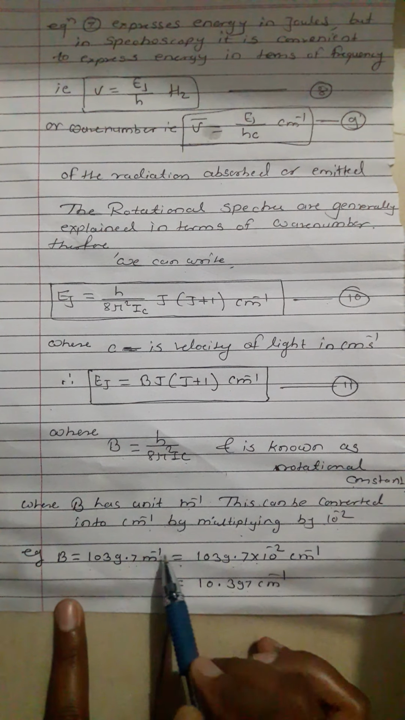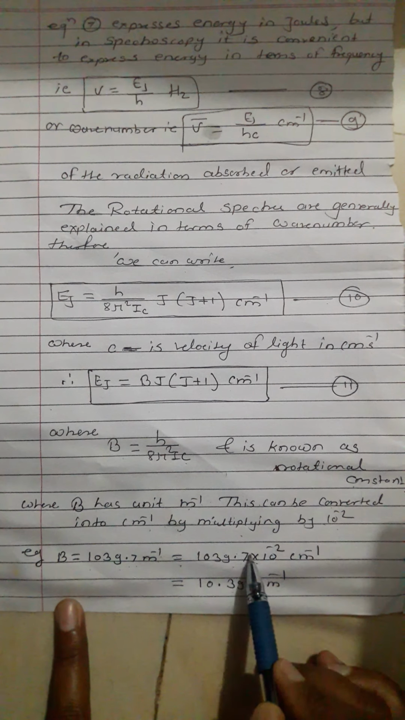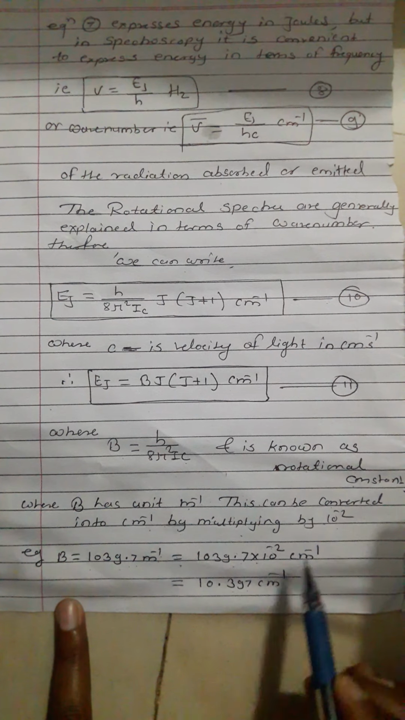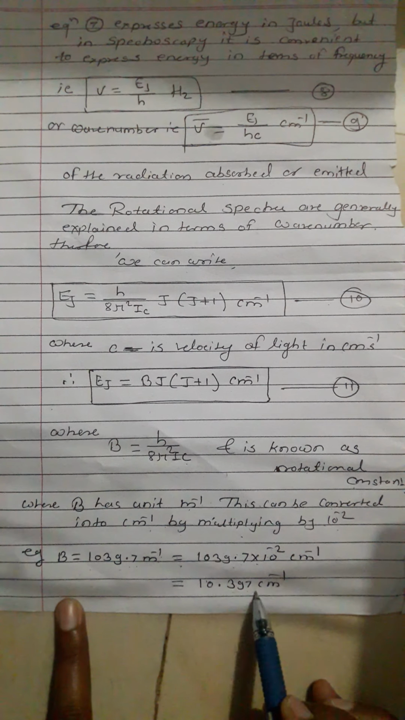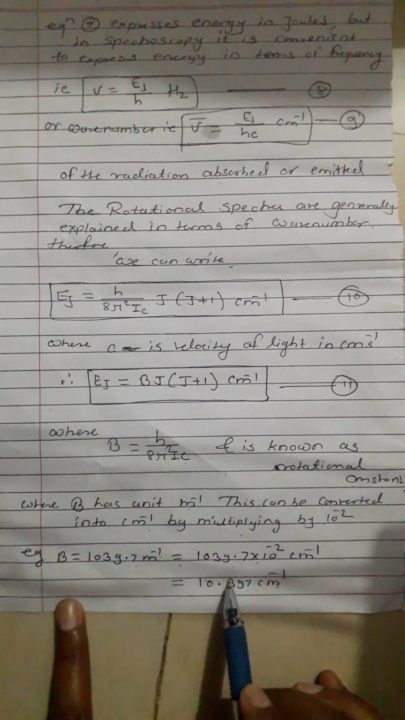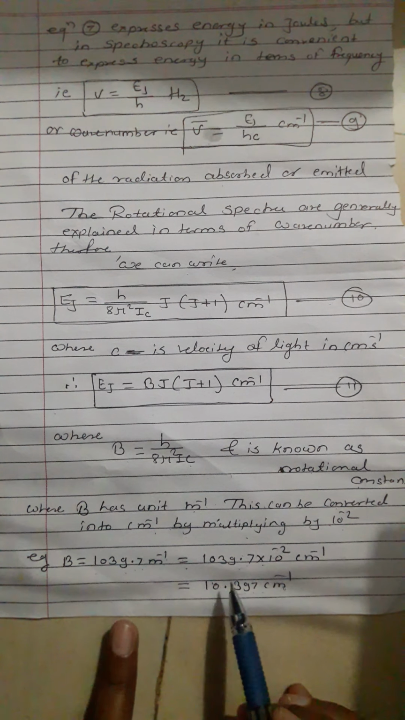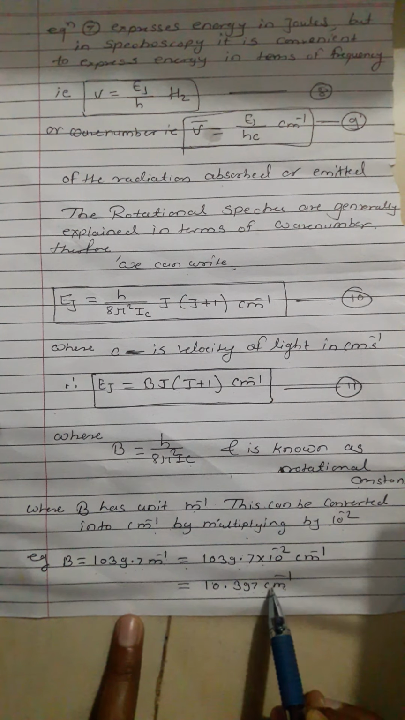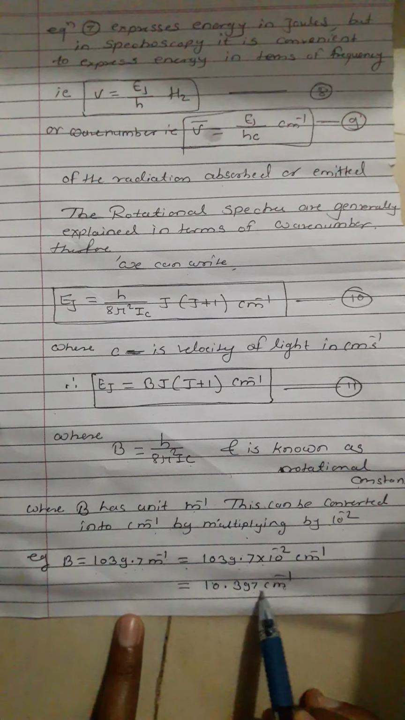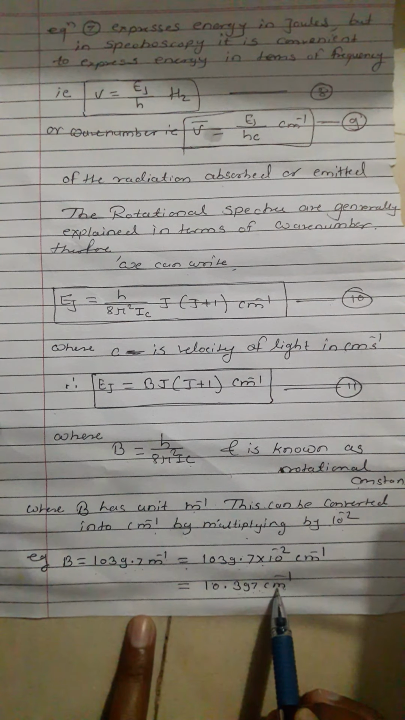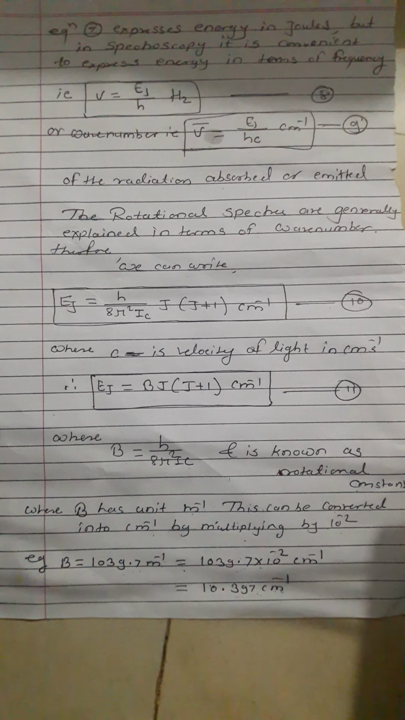1039.7 meter inverse, which is equal to 1039.7 into 10 raised to minus 2 centimeter inverse, that is 10.397 centimeter inverse. The value of the rotational constant capital B is equal to 10.397 centimeter inverse. So the rotational spectra of a diatomic molecule topic is finished, and this is a very important point related to the exam. Okay, thank you.